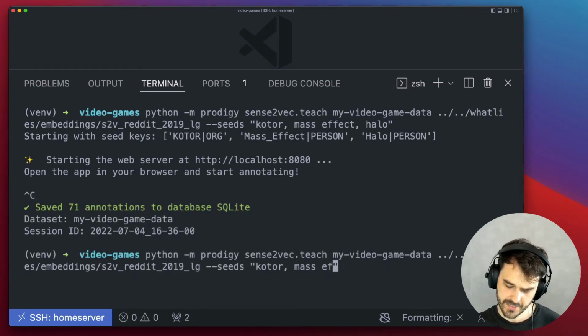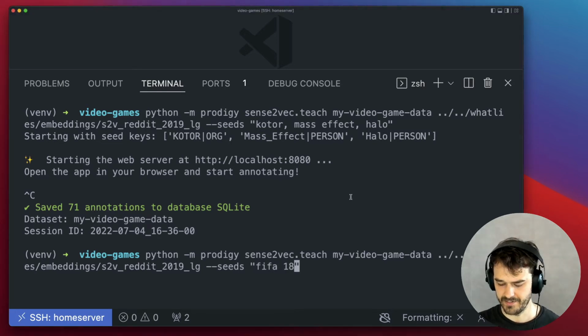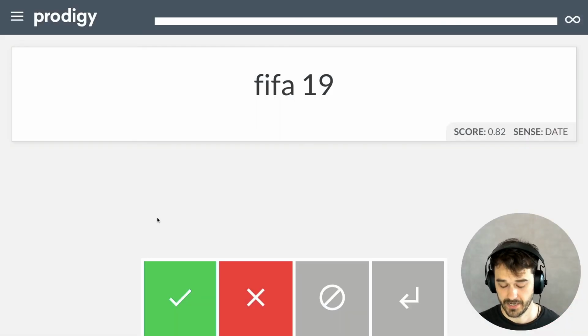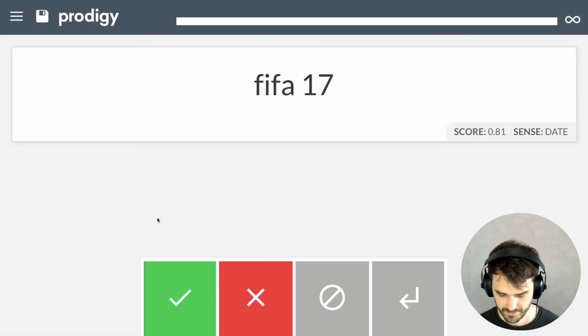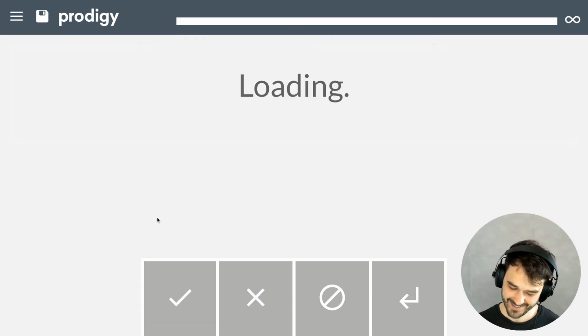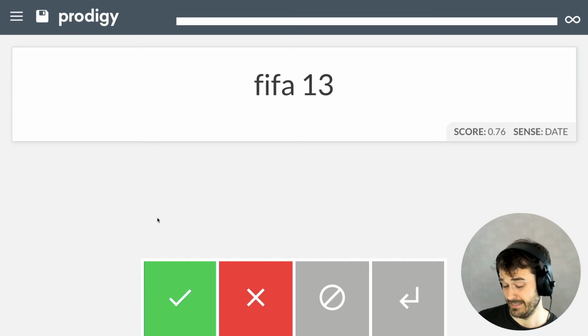And as a seed now, I'm just going to give it FIFA 18. Just to see what would happen when we give this as input. And when I do this, I get FIFA 19, 17, 16, normal FIFA, 15, and etc. So we can see that the seed terms that you start with do tend to matter quite a bit here. Let's see what happens when we exhaust the version numbers.